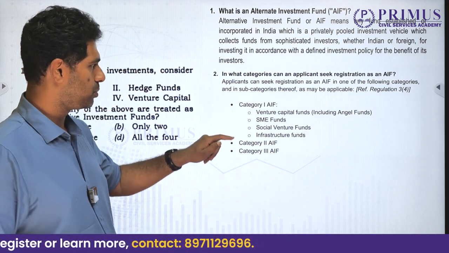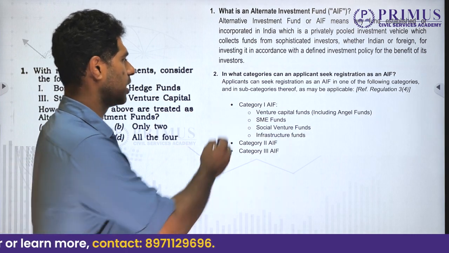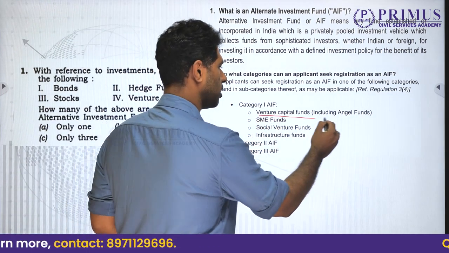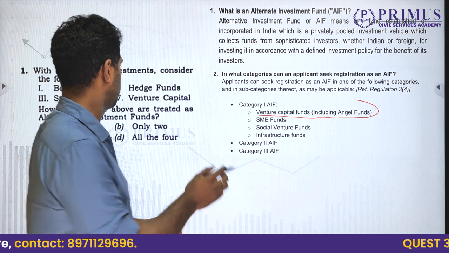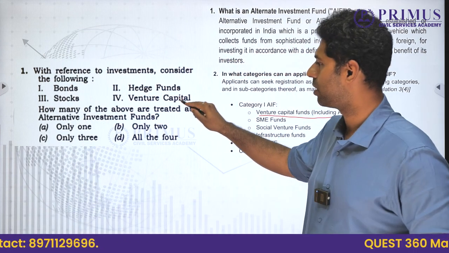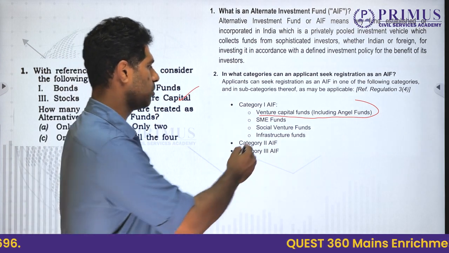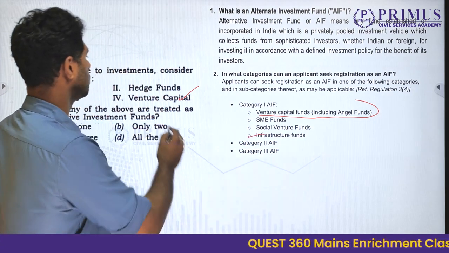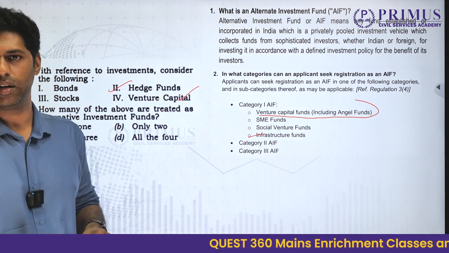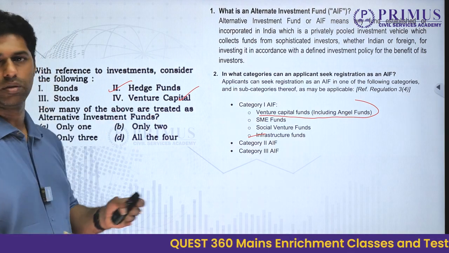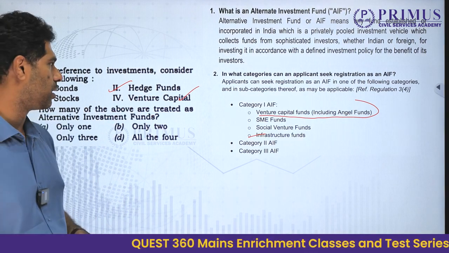And in this alternative investment funds, you have three kinds of categories. Category 1, which speaks about venture capital funds, including angel funds. Now, when we see this, we find that venture capital is here. So venture capital comes. And most of these funds, SME funds, infrastructure funds, all of these are also hedge funds, right? The other definition for hedge funds is this, where you're hedging something against the capital.